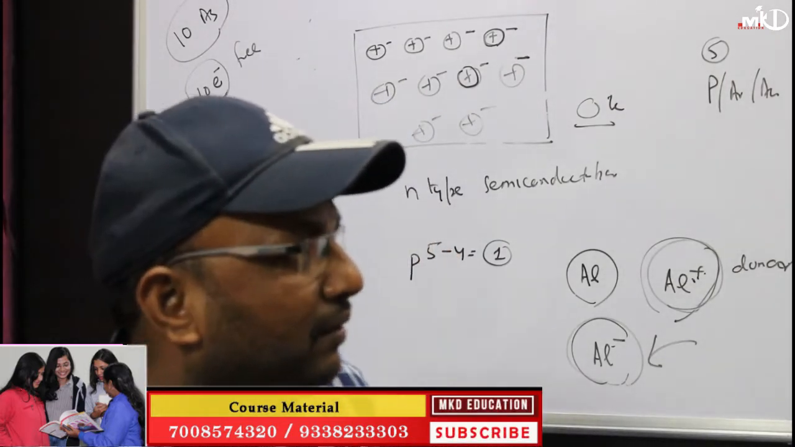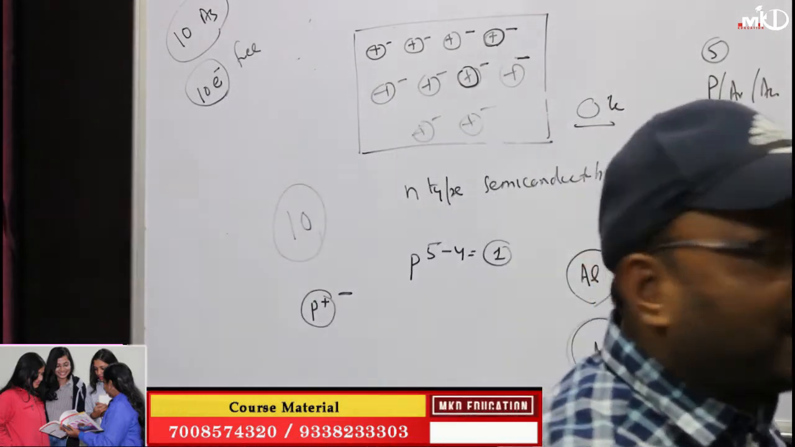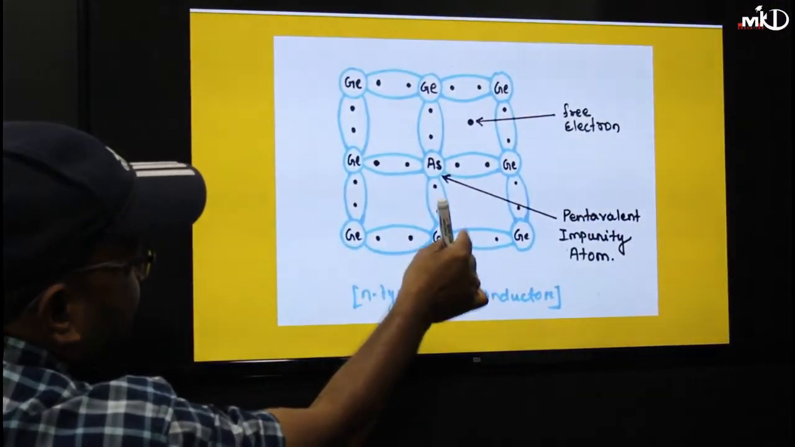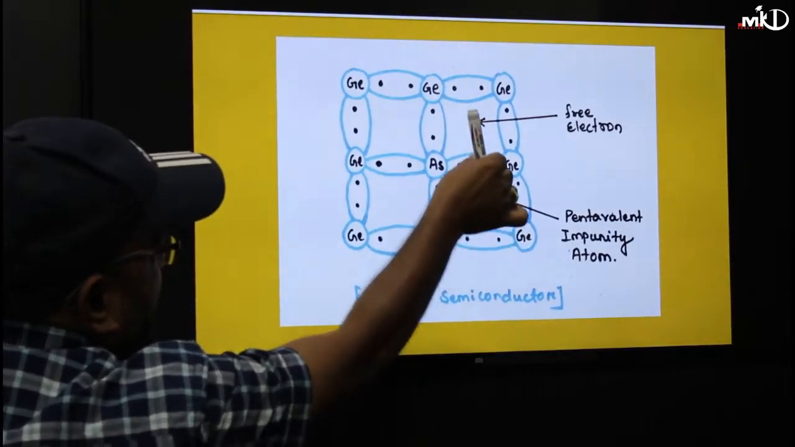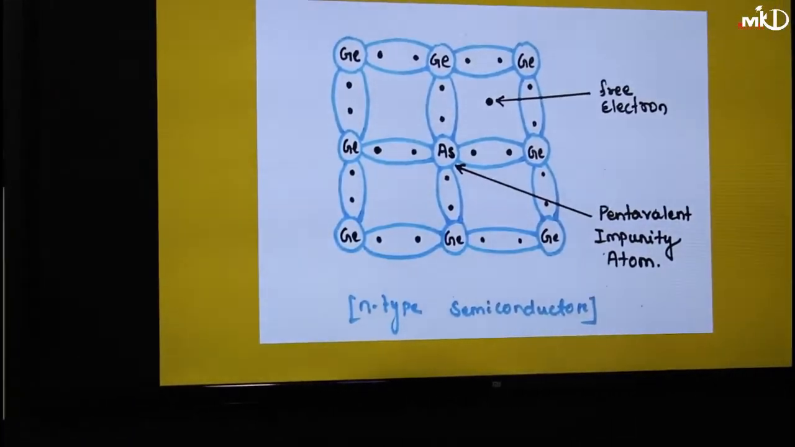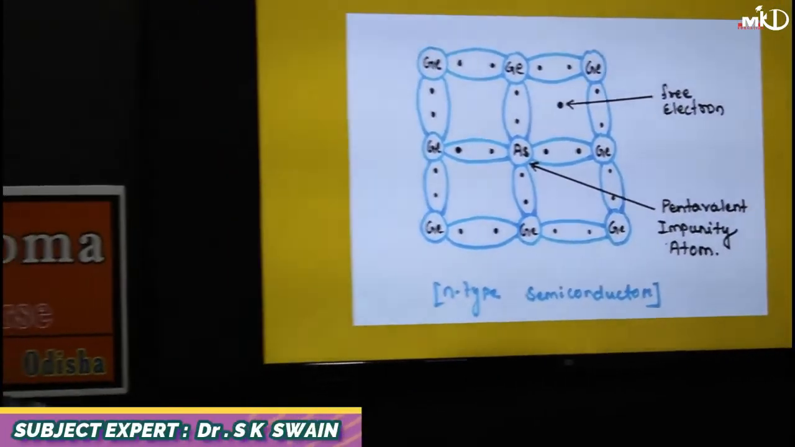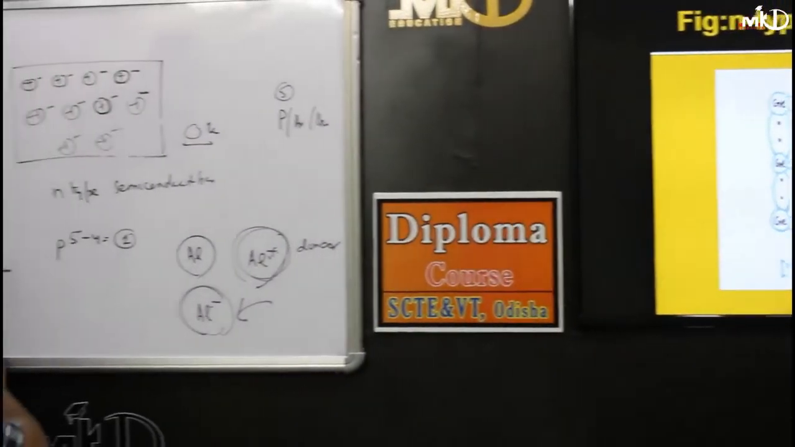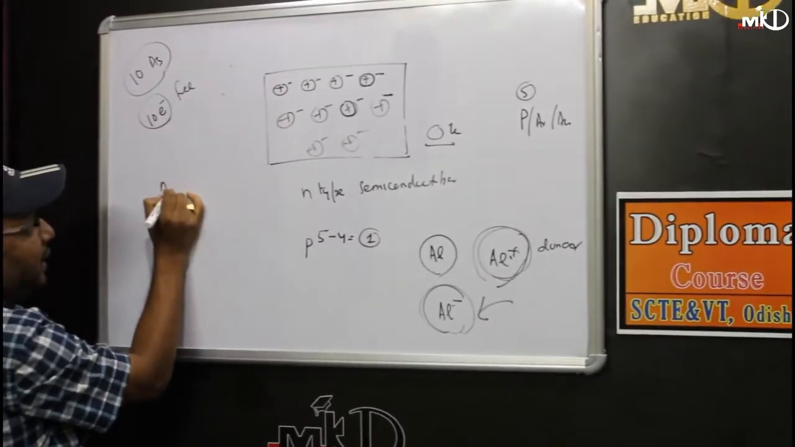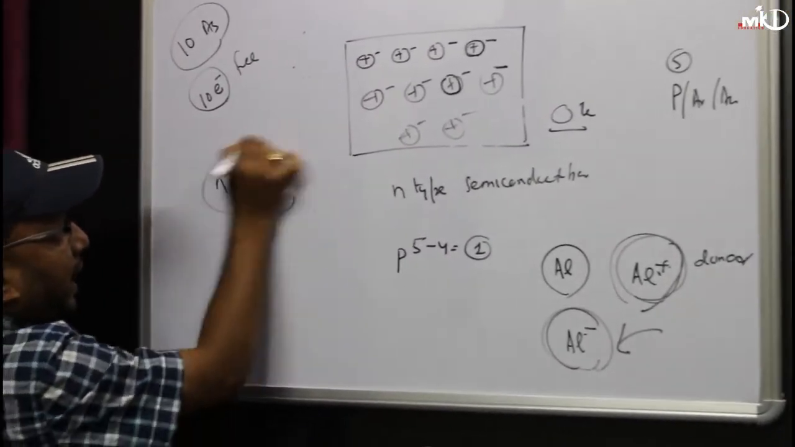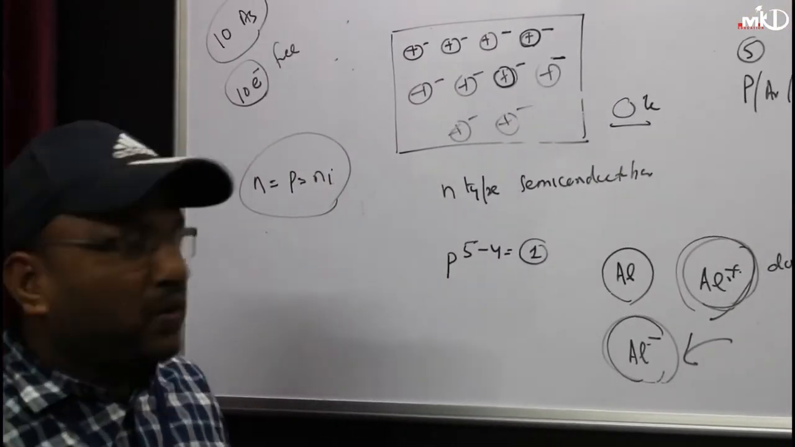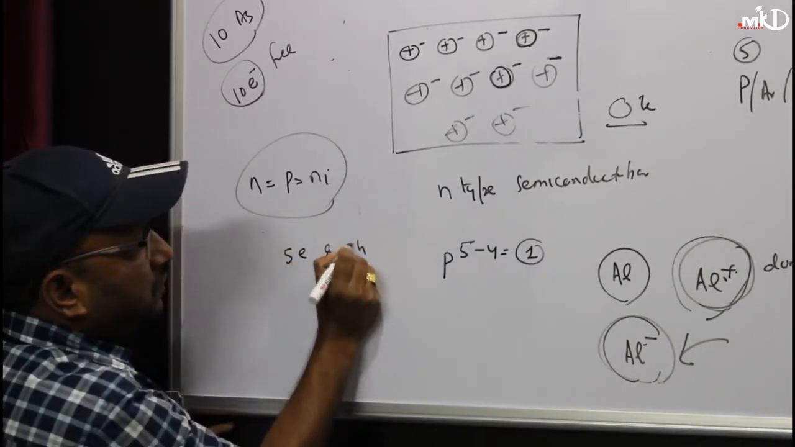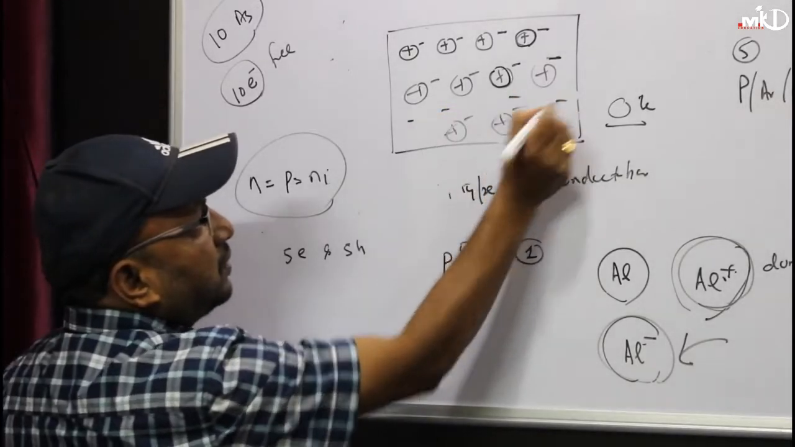Next, suppose I increase the temperature. If I increase the temperature, what happens? Again this bond will break. Apart from this, again this bond will break. When the bond breaks, you will again get a number of electrons and a number of holes. So mathematically, if the bond breaks, again we will get n equal to p equal to ni, as in the case of pure semiconductors. Suppose because of breaking of bonds, you are getting 5 electrons and 5 holes.